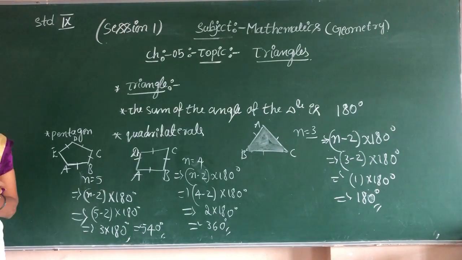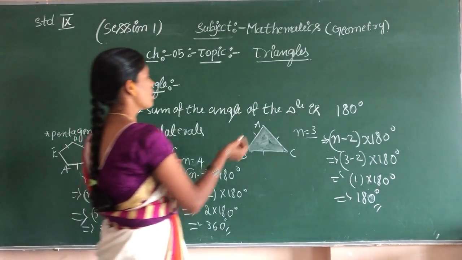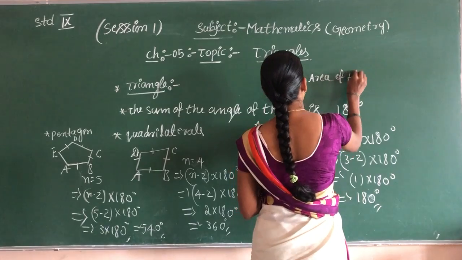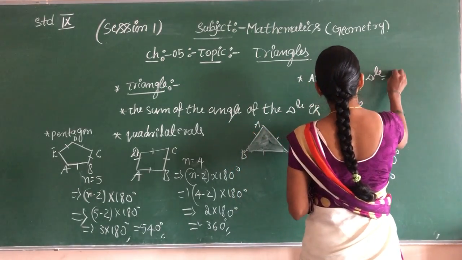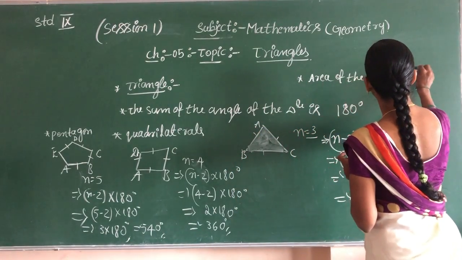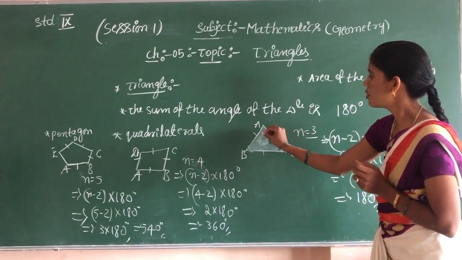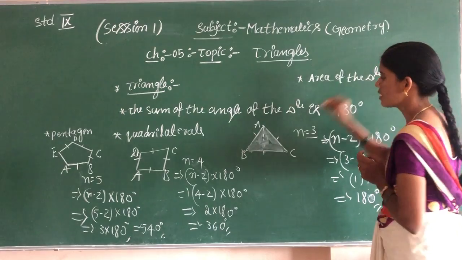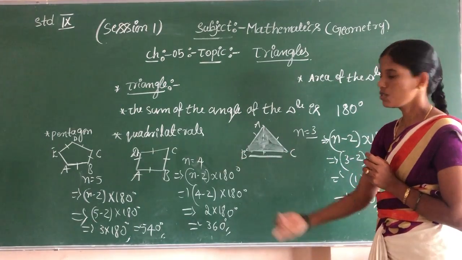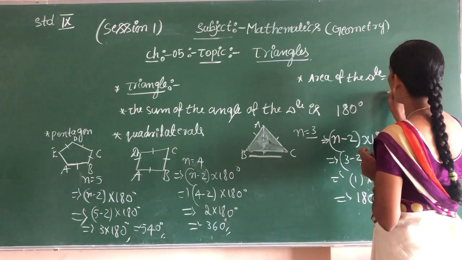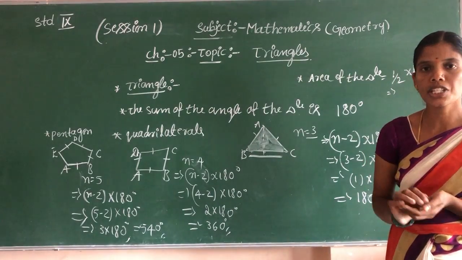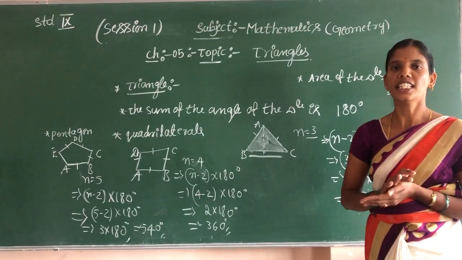Next, the area of the triangle. The area of the triangle is half into base into height. If you cut the triangle, this is the base, and this is the height. So the area is half into base into height. Okay children, have you got it? Now next we shall go to the types of triangles.